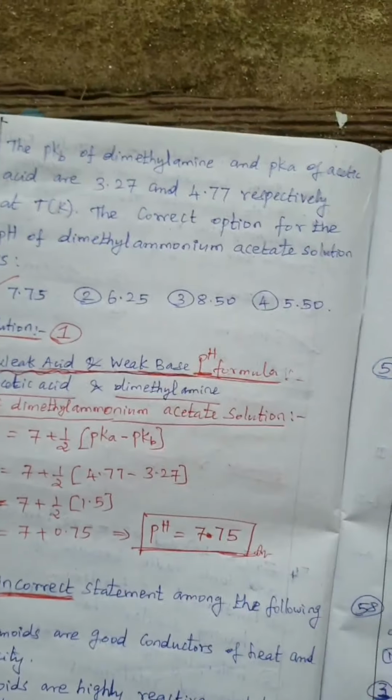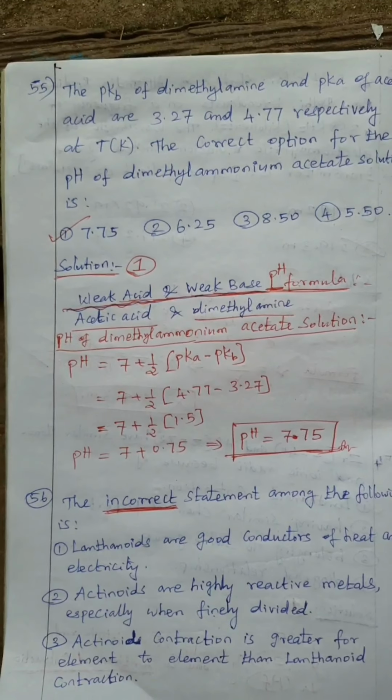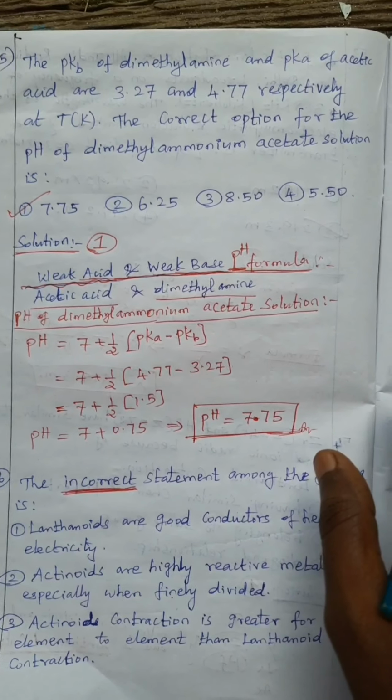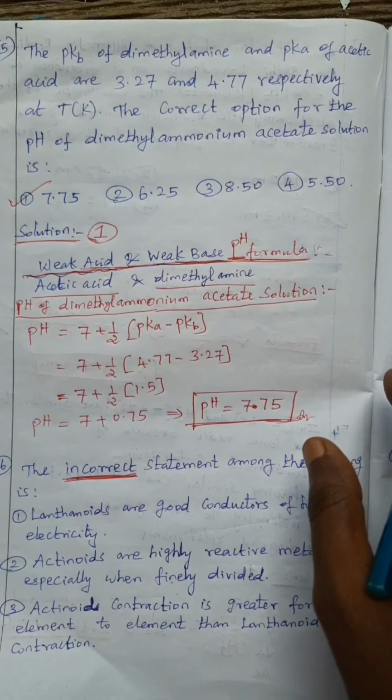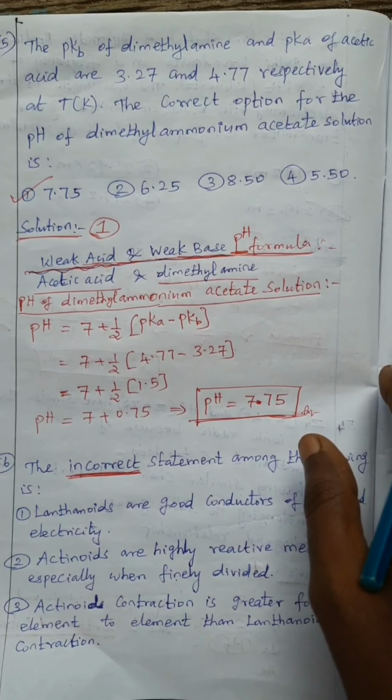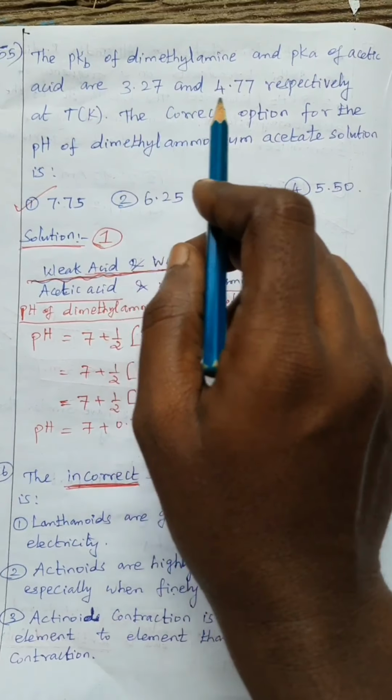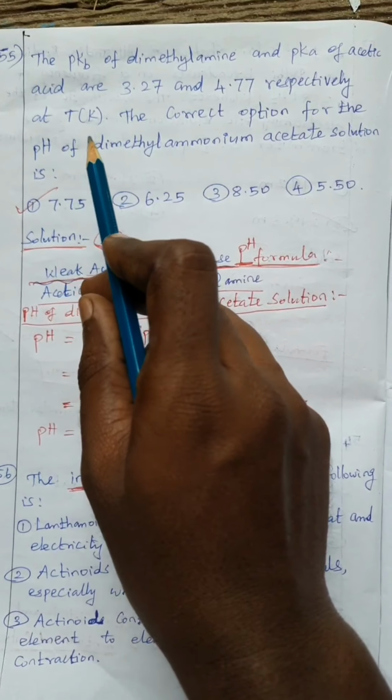Question number 55. The pKa of dimethylamine and pKa of acetic acid are 3.27 and 4.77 respectively at T Kelvin.